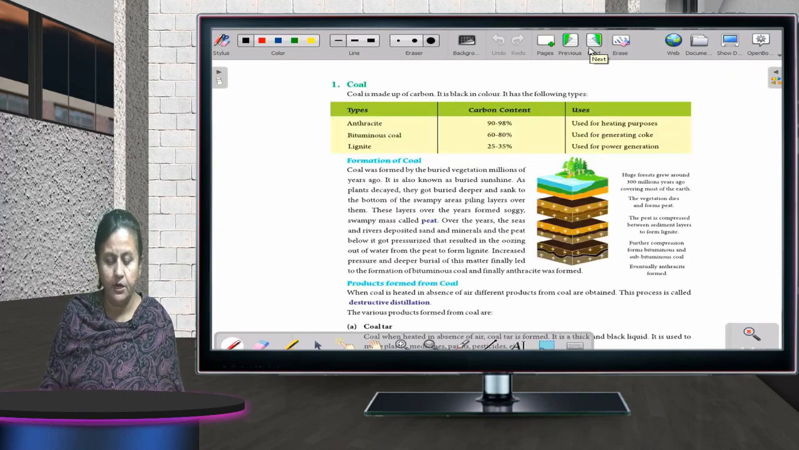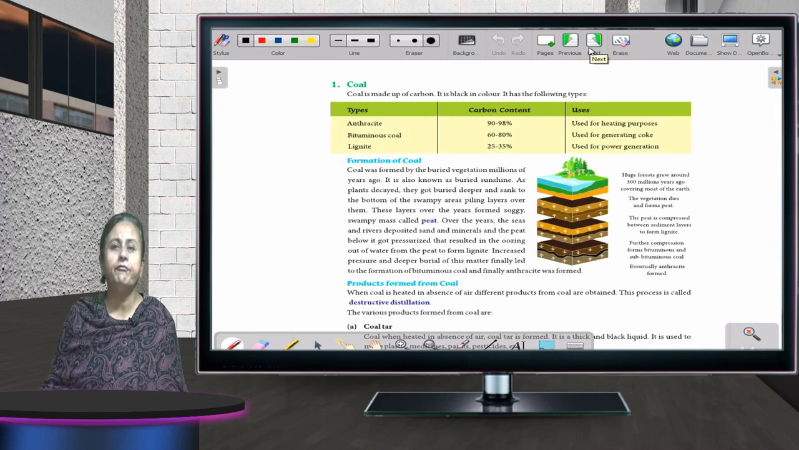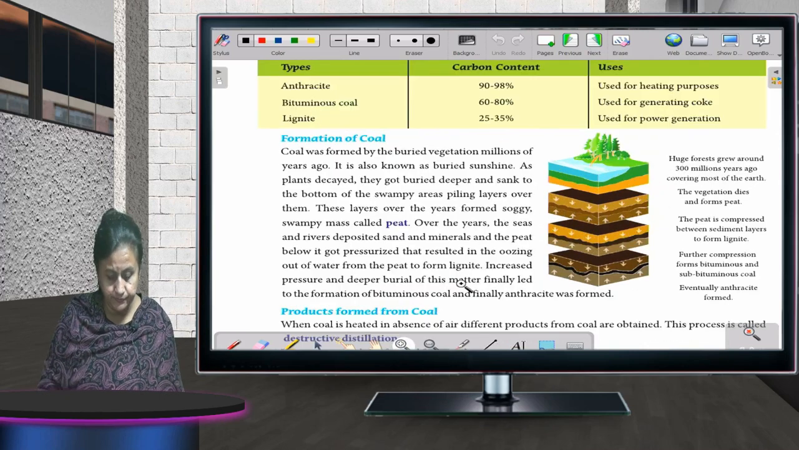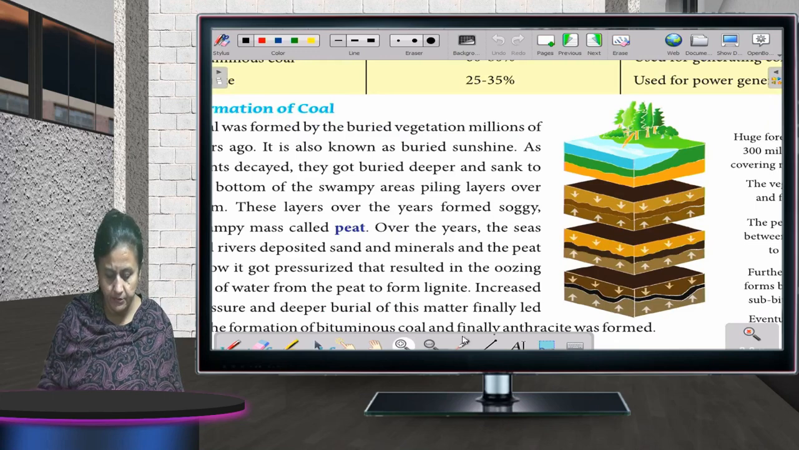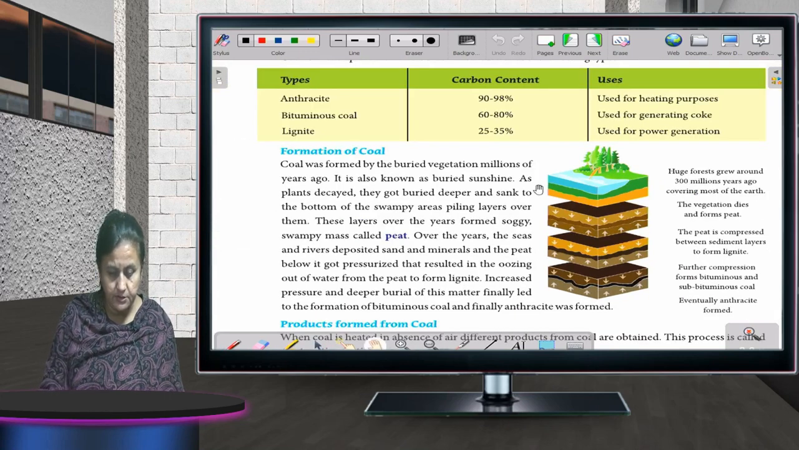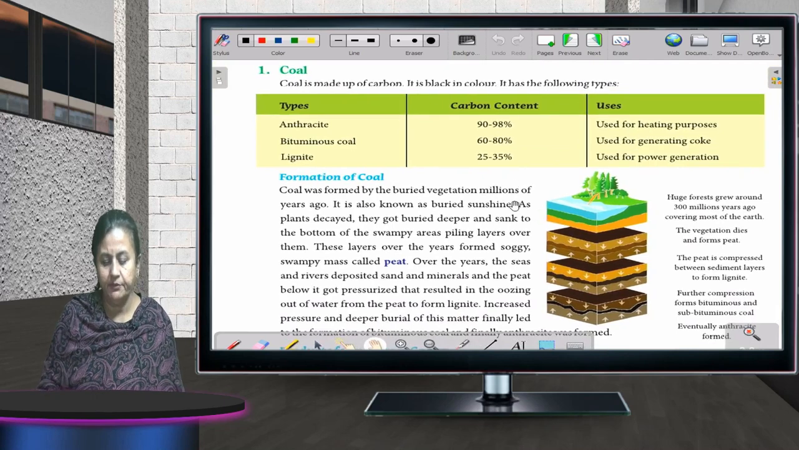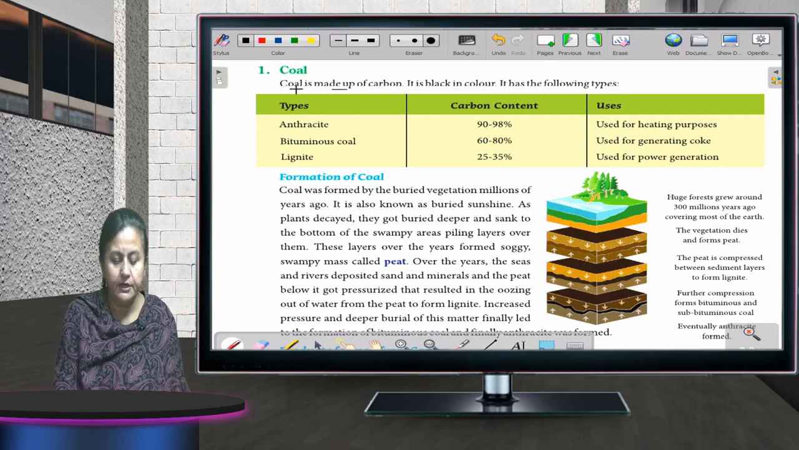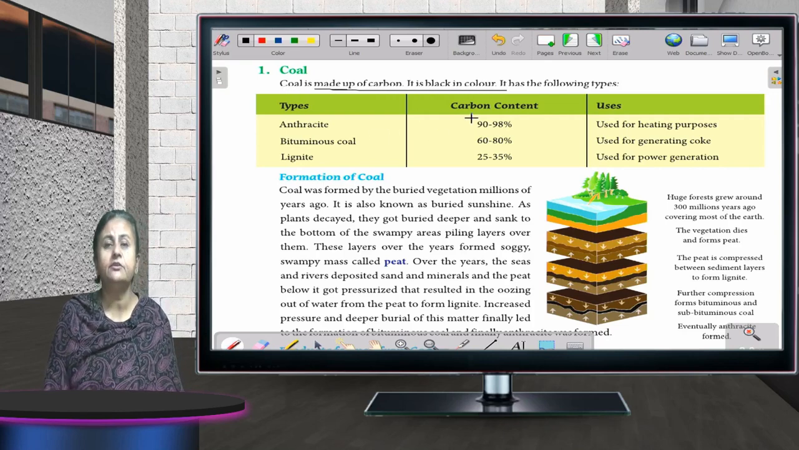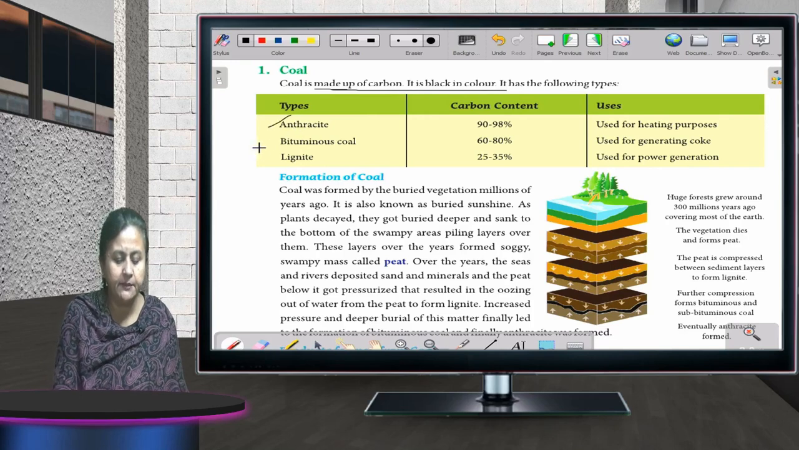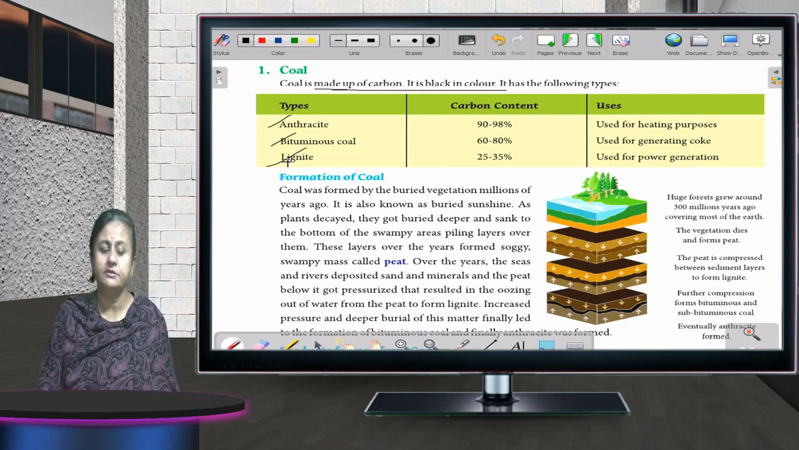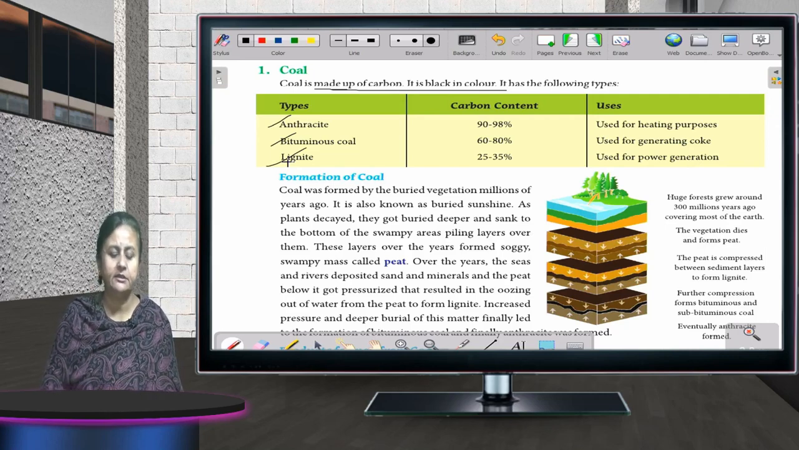Okay. Now, we'll talk about coal. There are different types of coal available, depending on how it is made. Now, I'll zoom in for you. Coal is made up of carbon. It is black in color. So, children, coal is made up of carbon. It is black in color. There are three different types of coal: anthracite, bituminous and lignite. First is anthracite, second is bituminous and third is lignite.